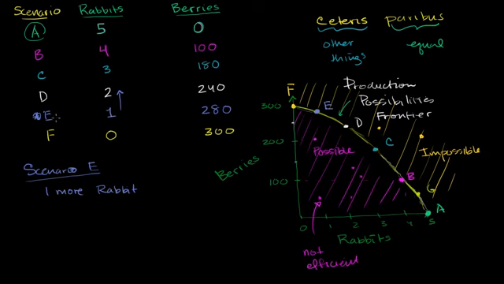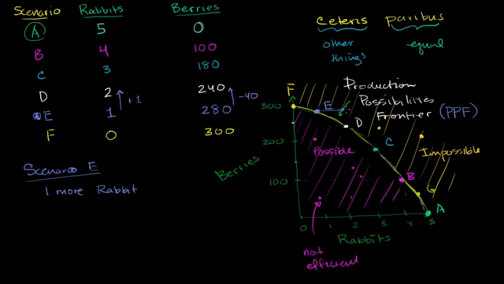So I'm really going from scenario E to scenario D. What am I going to give up? So this is +1 over here. Well, I'm going to give up 40 berries. And you can see it visually right here. If I try to get one more rabbit, I can't go into this unattainable part right over here. I have to stay on the production possibilities frontier, sometimes abbreviated as PPF.